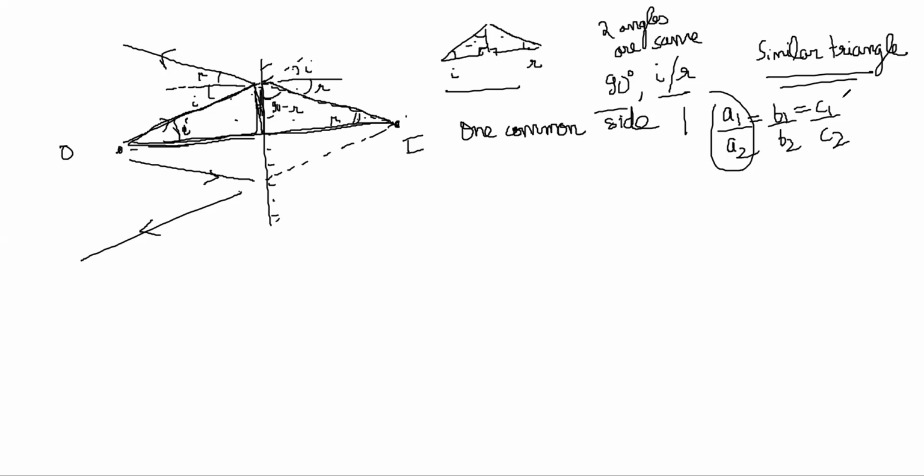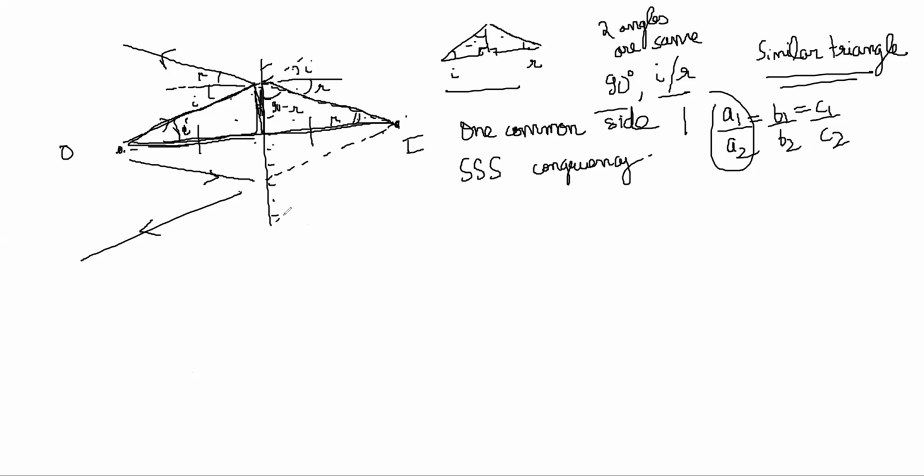Tell me if there is a problem. Okay, so all sides are in the same ratio. So the triangles are now congruent by SSS congruency, right? So this distance is same as this distance, right? So that is what we want to say, that the perpendicular distance of object from the plane mirror will be same as the perpendicular distance of image from the plane mirror, right?